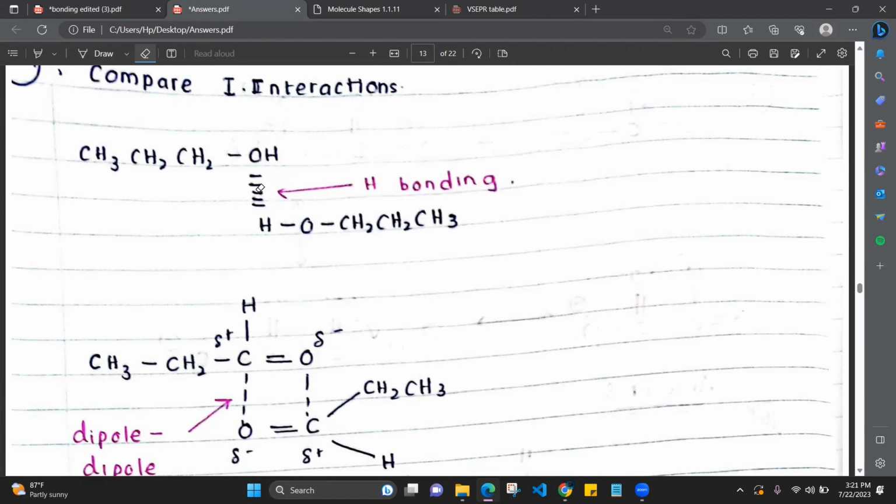These two molecules will be having hydrogen bonding. All these molecules will be attracted to each other by hydrogen bonding, oxygen and hydrogen. A more electronegative atom bonded to hydrogen means that bonding is called hydrogen bonding. And in the aldehyde